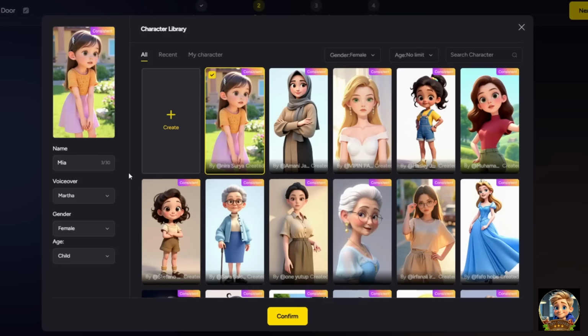My story features two main characters. To represent Mia, I use one of Magic Light's featured characters. I set her name, gender, and age, then choose a voice that fits her.